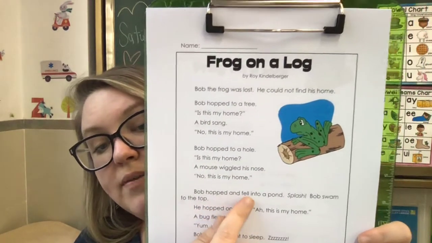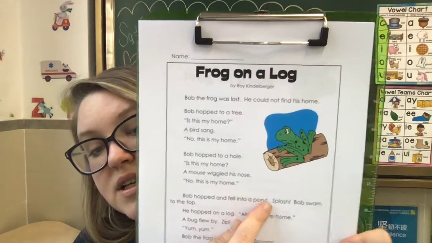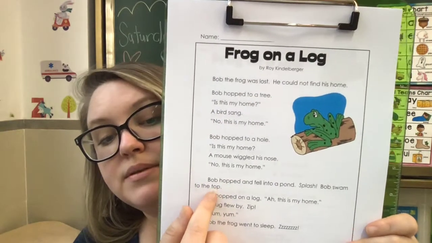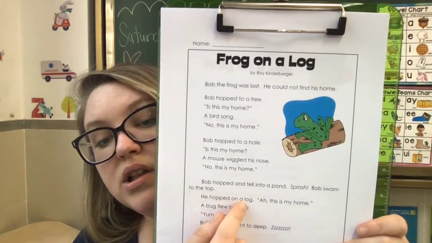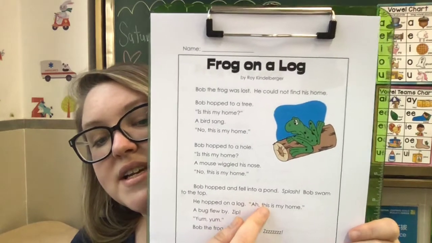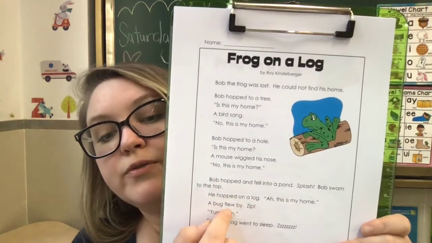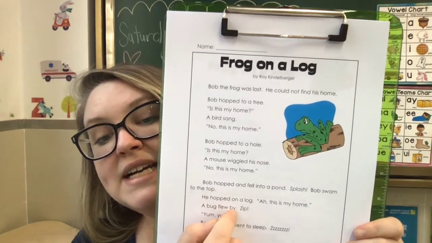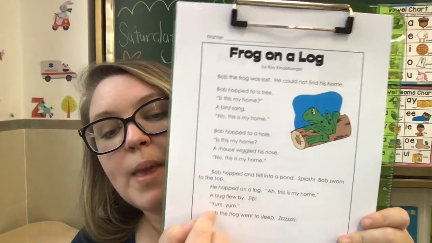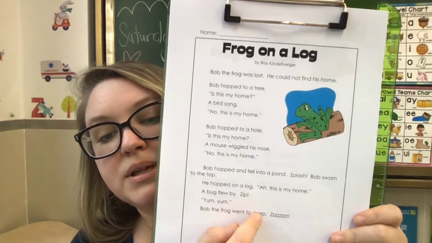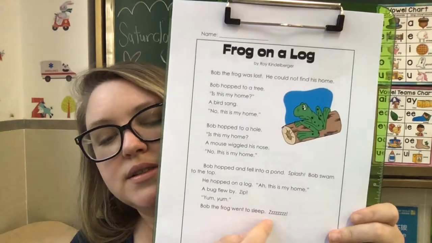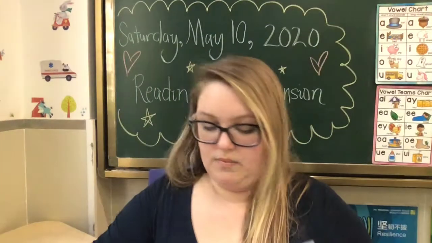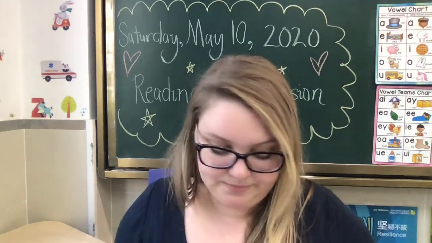Bob hopped and fell into a pond. Splash! Bob swam to the top. He hopped on a log. Ah, this is my home. A bug flew by. Flew is past tense, right? A fly. A bug flew by. Zip! Yum, yum. Bob the frog went to sleep. Zzz, zzz. Okay, so pretty easy story, right? Bob the frog. Okay, frog on a log.